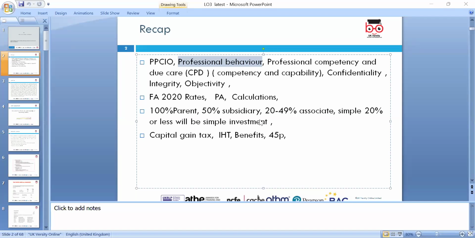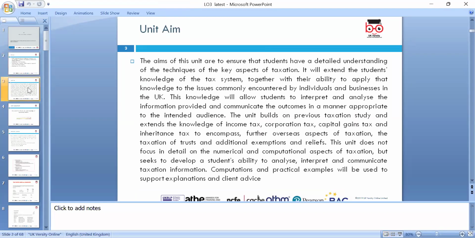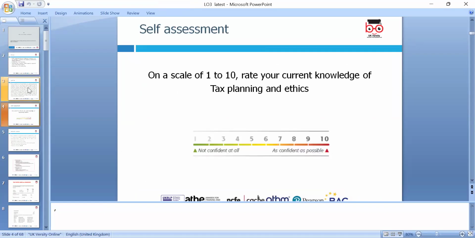We had a discussion. We discussed inherent tax, the parent, subsidiary and associate. If the parent owns more than 50%, that will be the subsidiary. If you own 20 to 49% of the other company's shares, that will be an associate, and otherwise we call it simple investment. So that's the key which we need to look around. We already had a discussion about this unit.